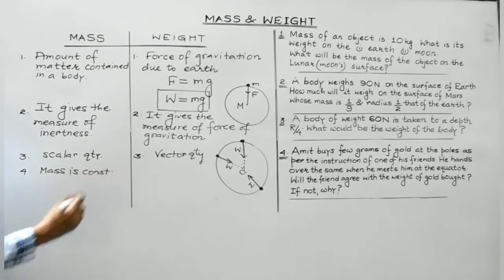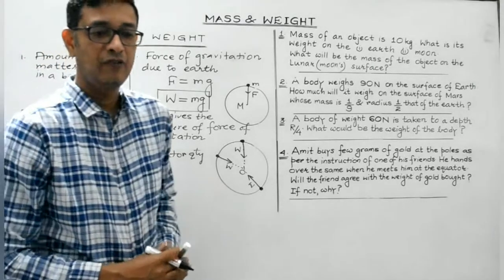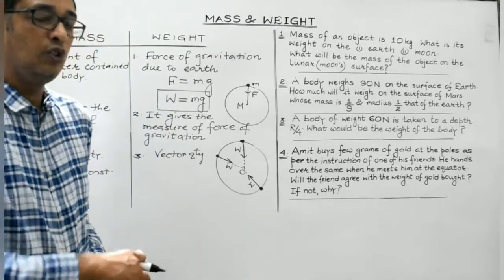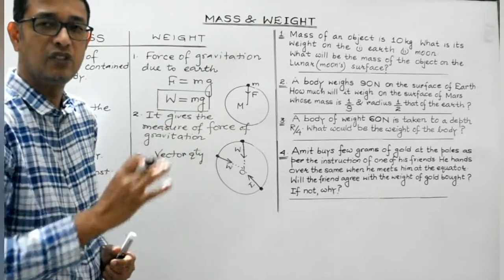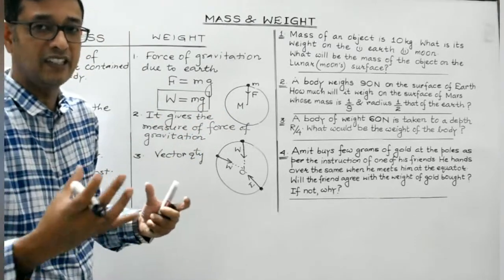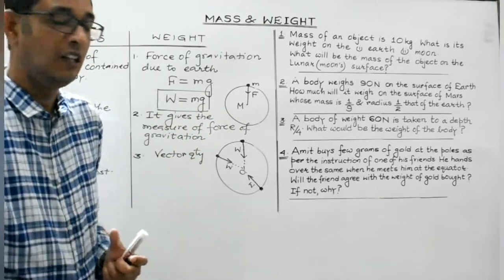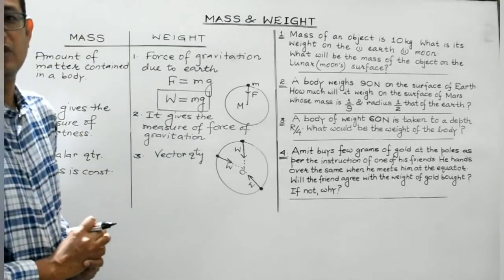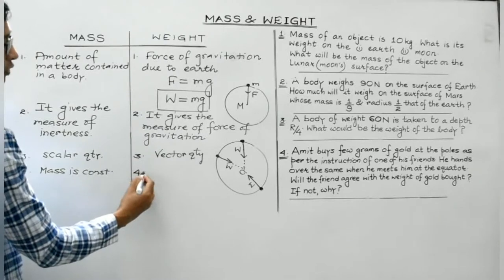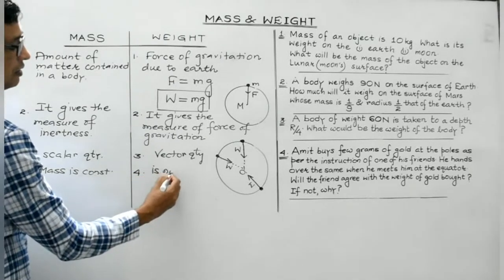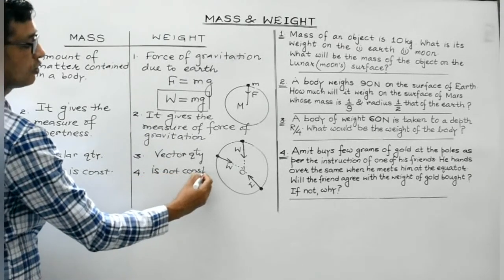Mass of a body won't change from place to place. Whether you take a body to the lunar surface, the Martian surface, any other planet, or anywhere in the universe, the total amount of matter contained in the body will be constant. So mass of a body is constant, right? But on the other hand, the weight of a body is not constant.